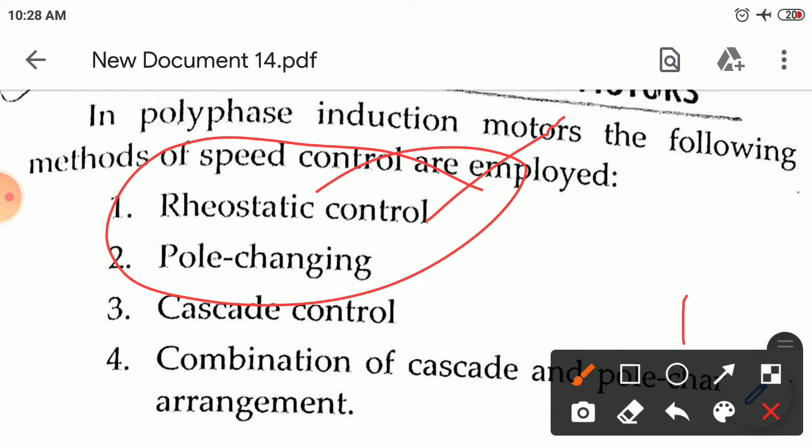So it is used for industrial railway lighting. This method is applied for light locomotives and motor coaches where a single speed is sufficient.